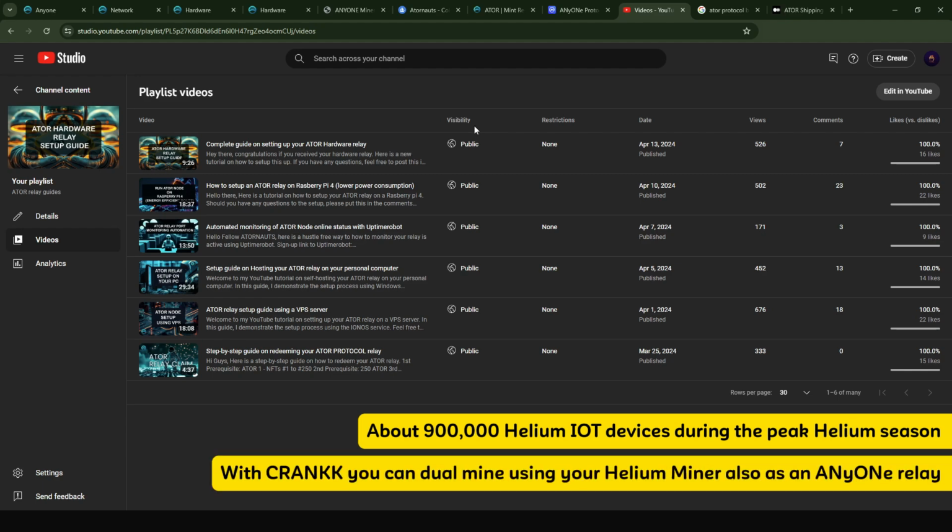So if you have a Helium miner, it would be possible to bring your Helium miner to the ANyONe network using the crank setup. I will also be uploading a tutorial soon on how you can do this. So if you have a Helium miner, you can also run the ANyONe protocol on your Helium hotspots.